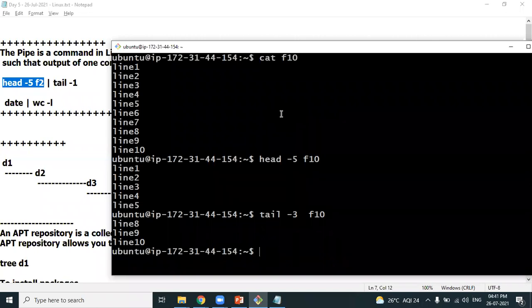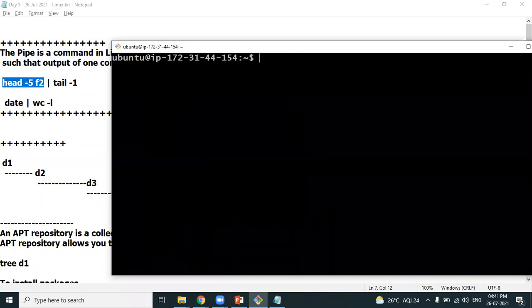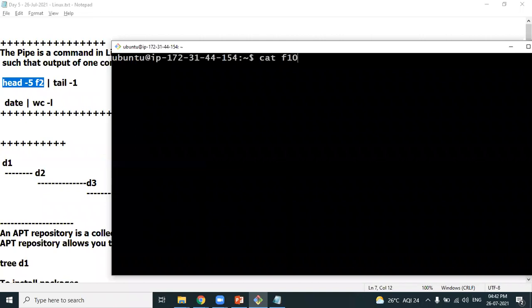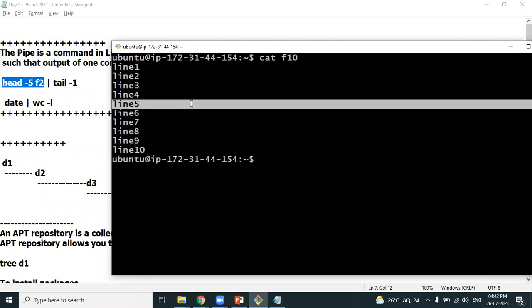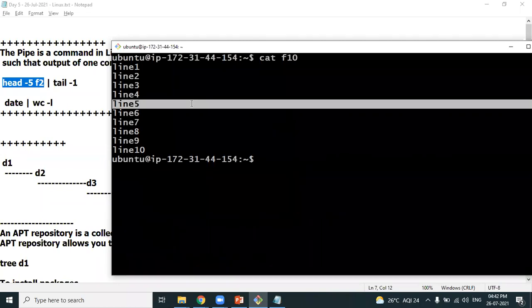Now I want to display only the 5th line, not the first 5 lines. Only the 5th line.